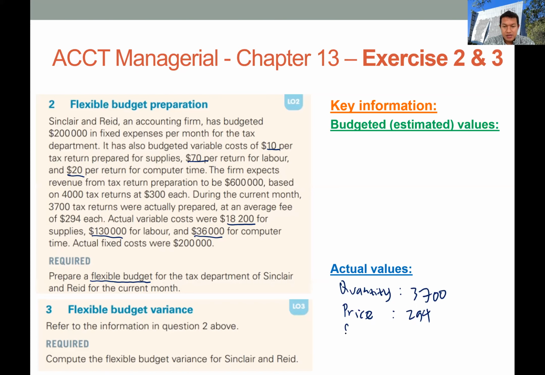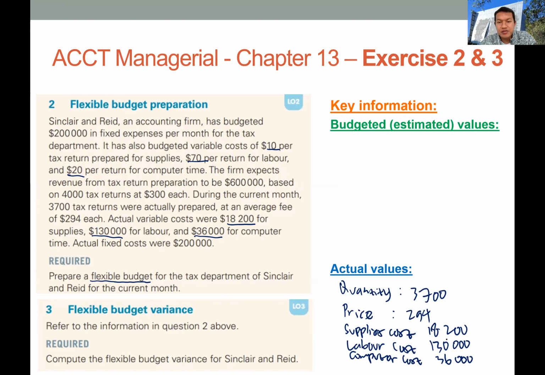Supplies cost is 18,200, labor cost is 130,000, and computer cost is 36,000. So this is some information from the actual performance.